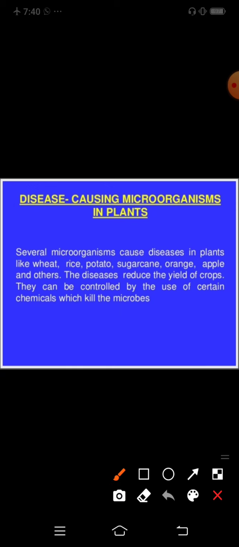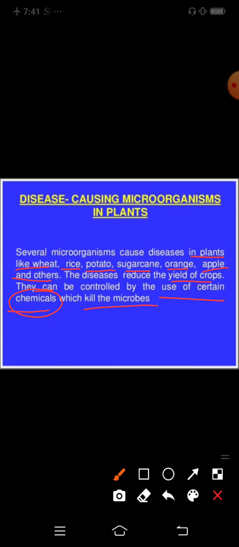Disease causing microorganisms in plants. Several microorganisms cause disease in plants like wheat, rice, potato, sugarcane, orange, apple and others. The disease reduces the yield of crops, and whenever disease occurs in these plants, it is clear that the yield of the crop is reduced. They can be controlled by the use of certain chemicals which kill the microbes.